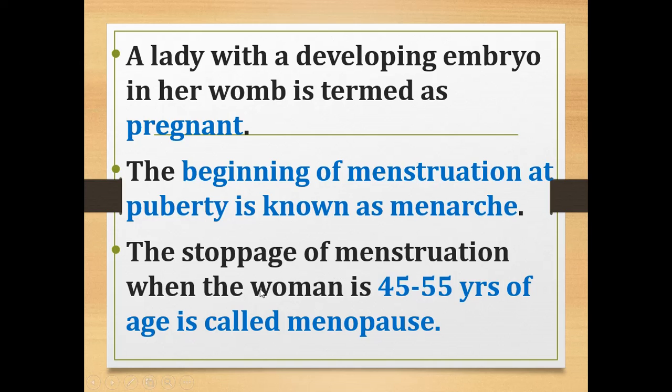That stage is called menopause. So the beginning of menstruation at puberty is known as menarche, and the stoppage of menstruation when the woman is 45 to 50 years of age is called menopause.